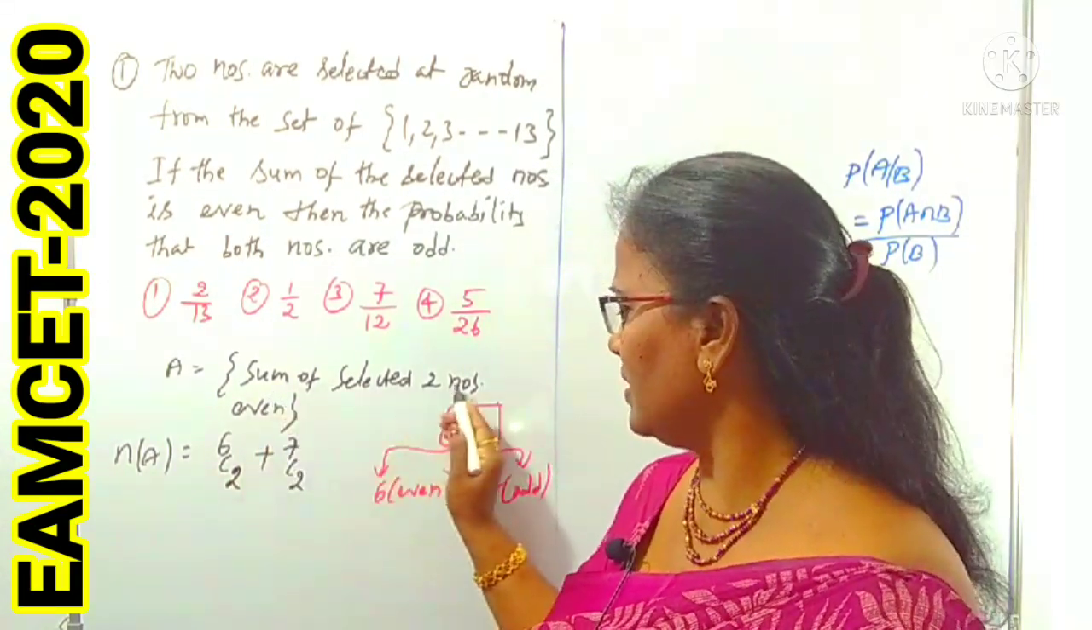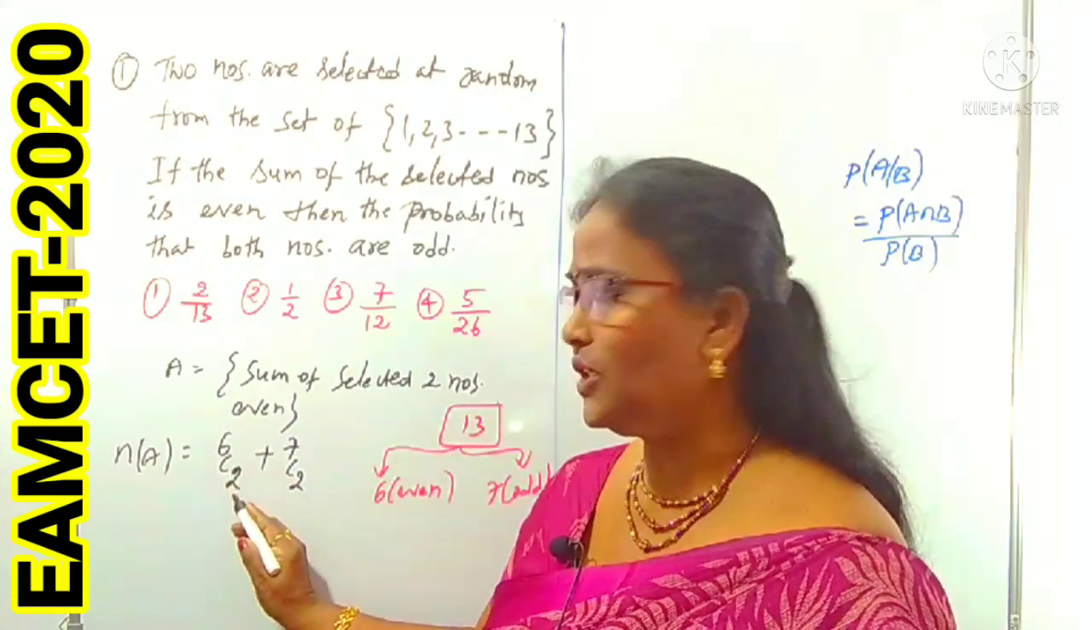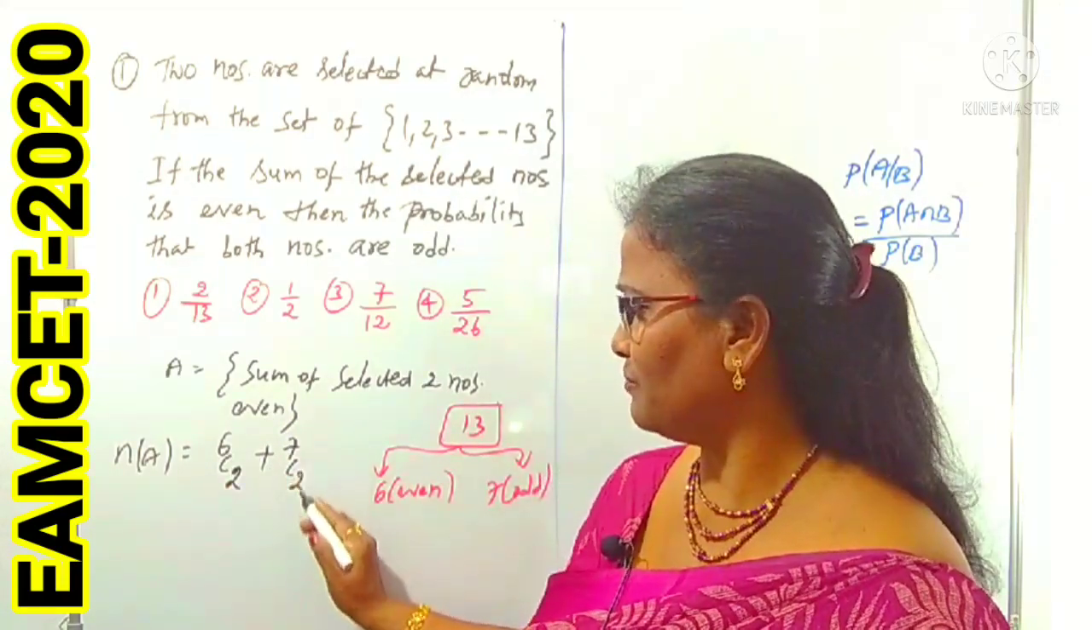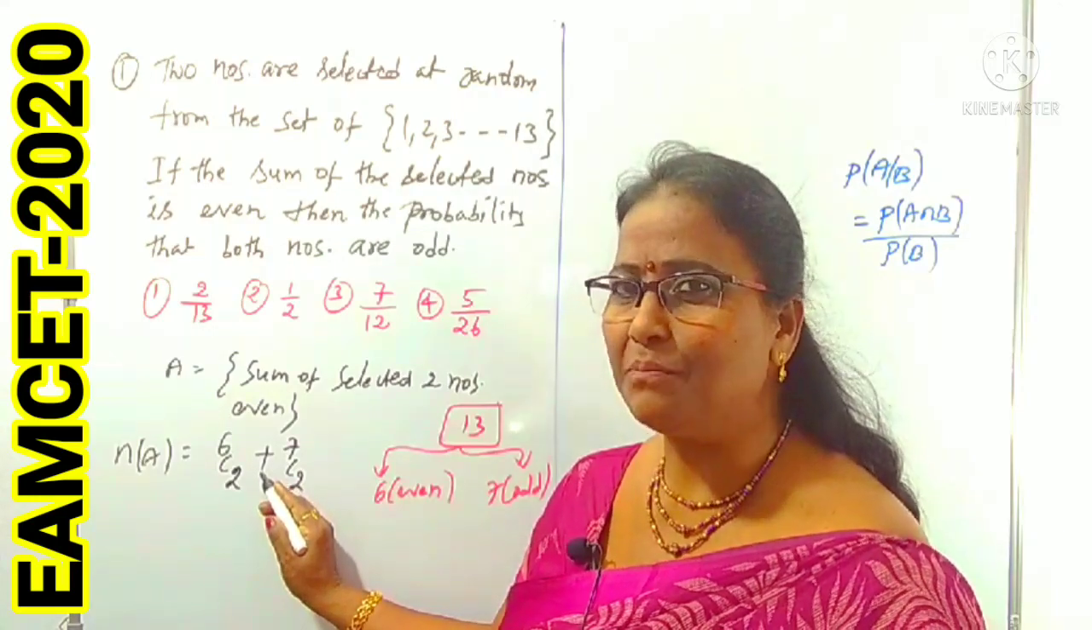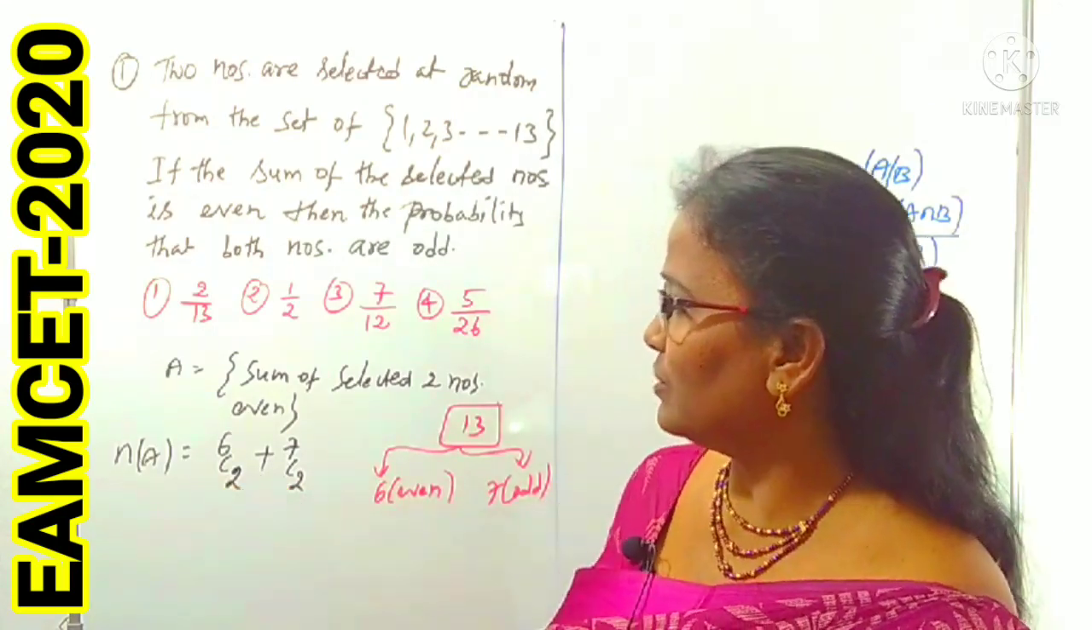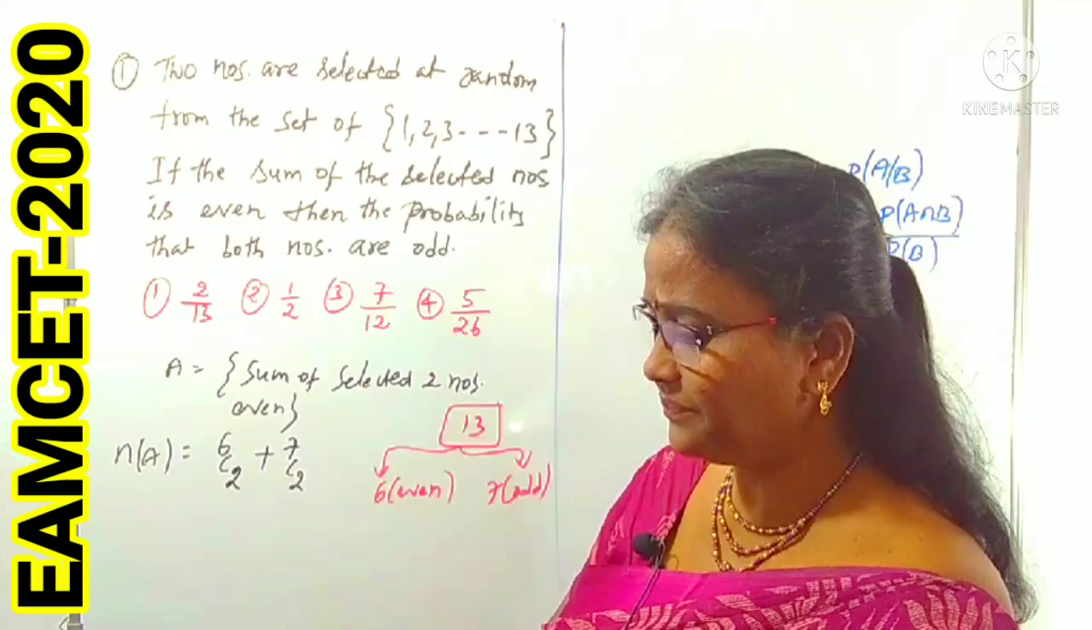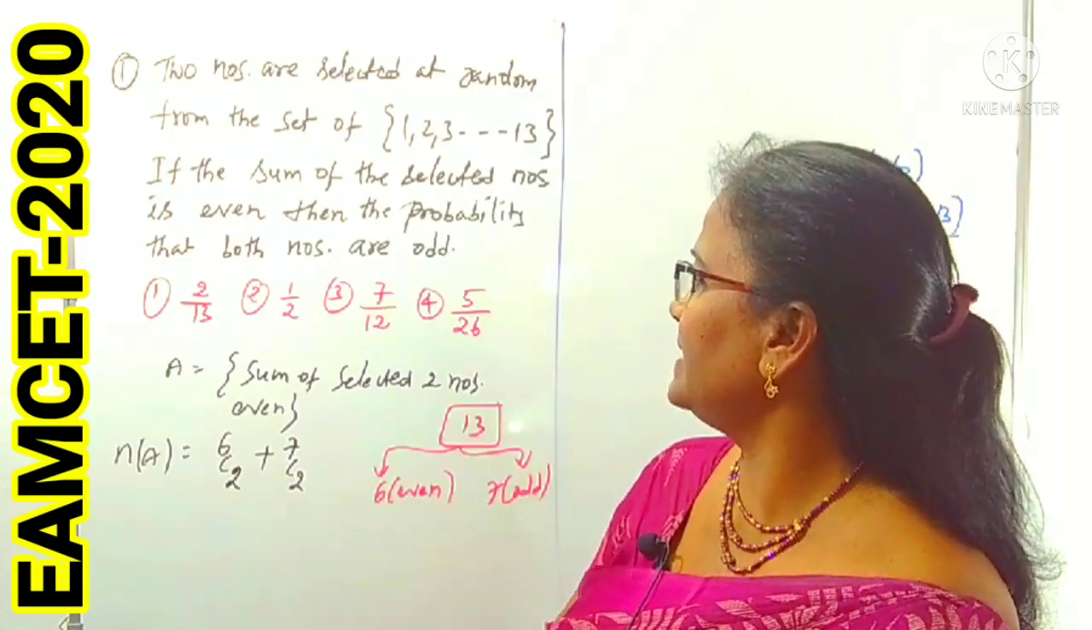The selection where the sum of the two numbers is even: we can select 2 from the even numbers or 2 from the odd numbers. Or means we can take it as plus here. Right. This is about this sentence: sum is even. This sentence I used.